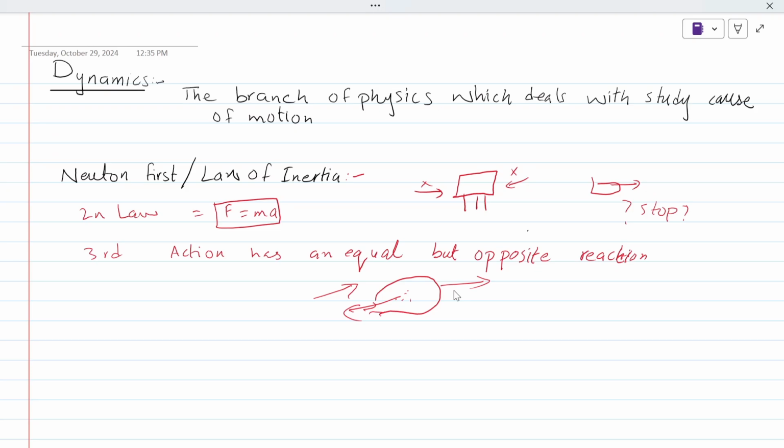Isn't it? This is called Newton's third law. But the action and reaction are equal and act on two opposite bodies. The action is on the air, the reaction is on the balloon. Are you getting me?